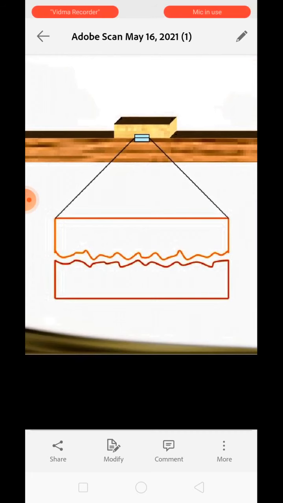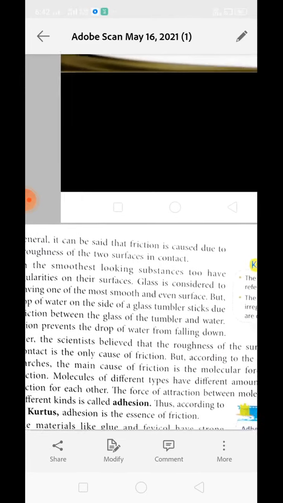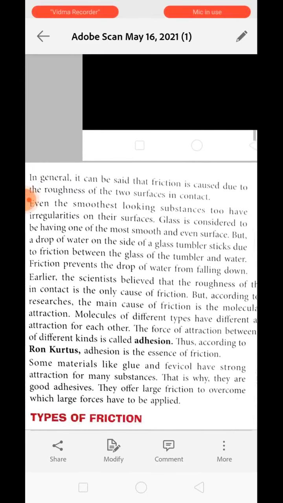Understood? The more irregularity there is, the more interlocking there will be. So we need to apply a greater force to overcome the friction. Understood? In general, it can be said that friction is caused due to roughness of the two surfaces in contact. Even the smoothest surface, like glass. Glass is considered a very smooth surface.